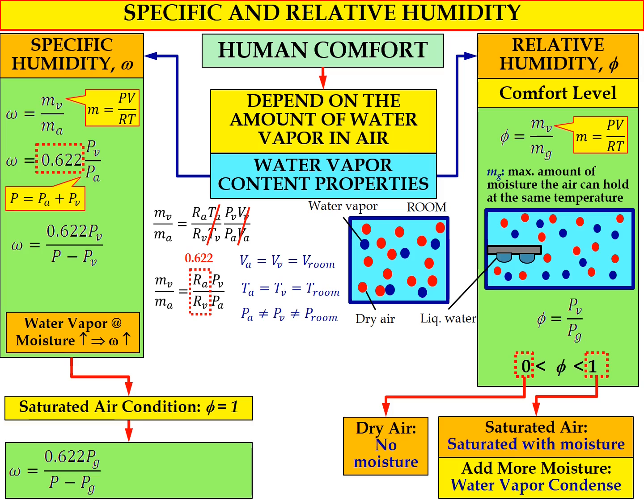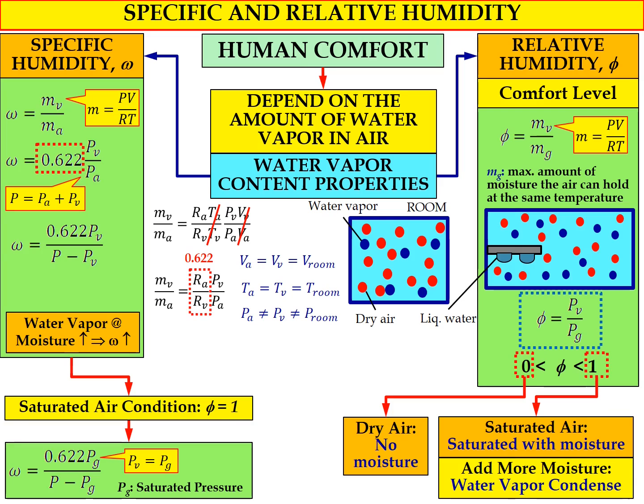So omega equals 0.622 times PG divided by P, the total pressure, minus PG, where PG is the saturation pressure. We can obtain the saturation pressure by referring to the saturated water table. If we have the temperature, we can directly obtain PG from the saturated water table.